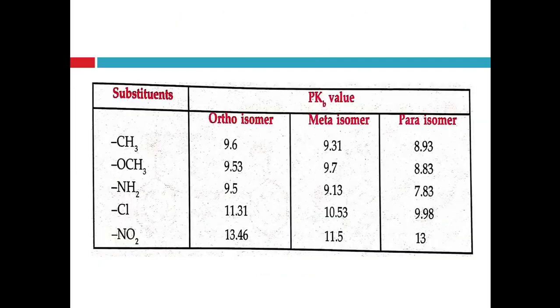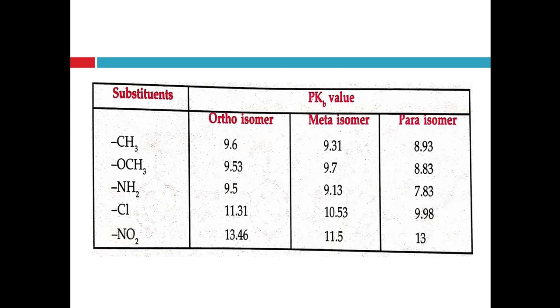These are the different substituents. Before discussing this table, it is to be noted that electron releasing or electron withdrawing groups when present at ortho position make the ortho substituted aniline less basic than aniline, and this effect is known as the ortho effect, and the cause of the ortho effect is not yet well known, right?